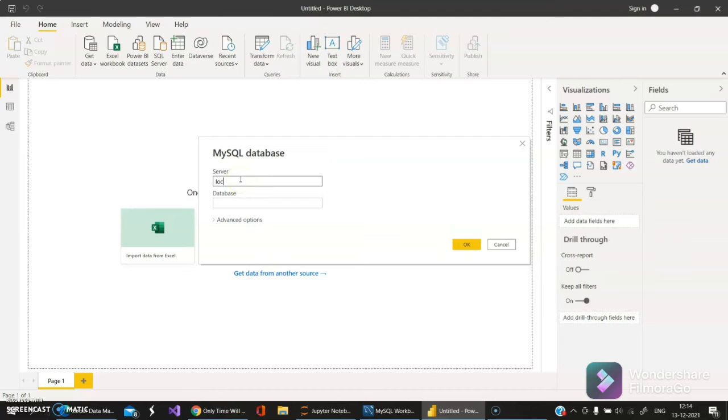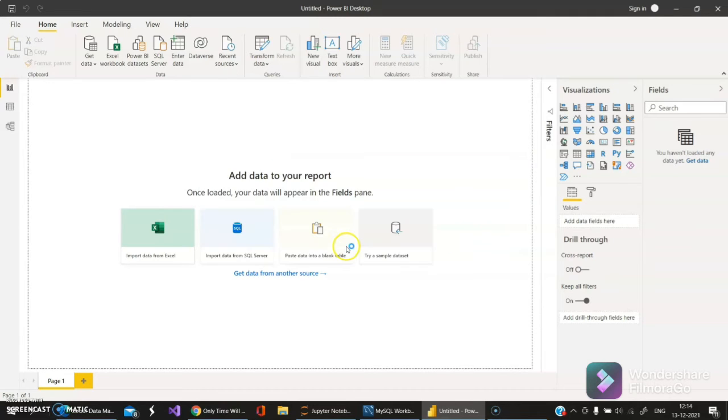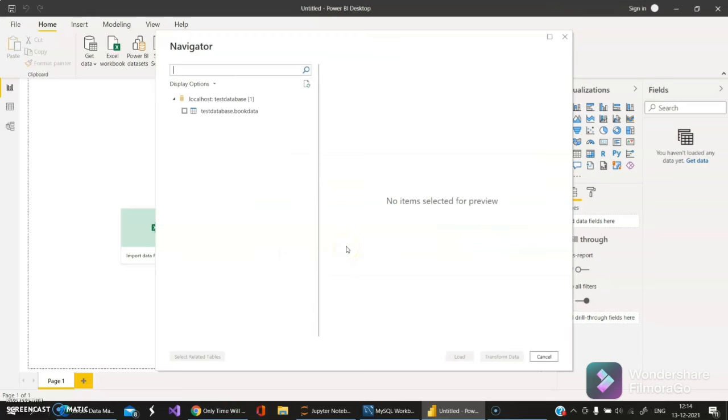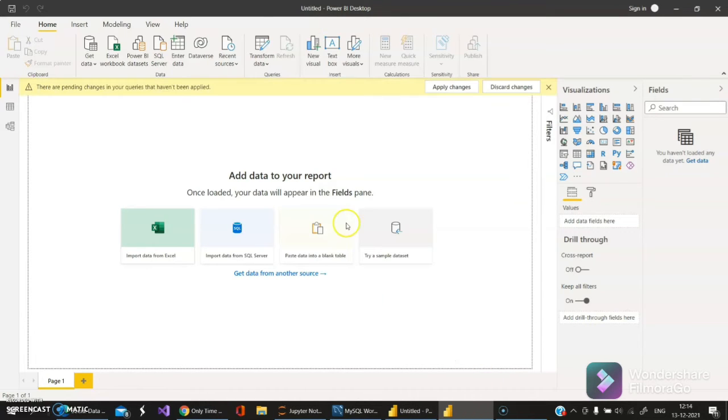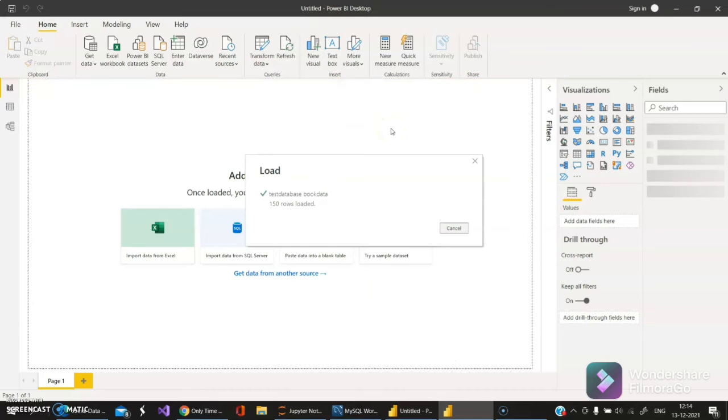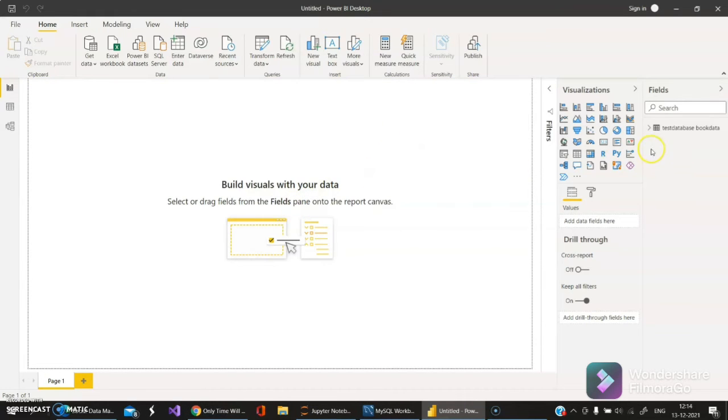It will ask for the server. My server is localhost, and the database is test database. This is the database in which I have a table in MySQL. So I can see I have a table here, which is in the test database. I can directly load this table into Power BI for the visualization purpose. I have 150 rows here. This is how we can connect. The next step is visualization. Nikita will take care of it.